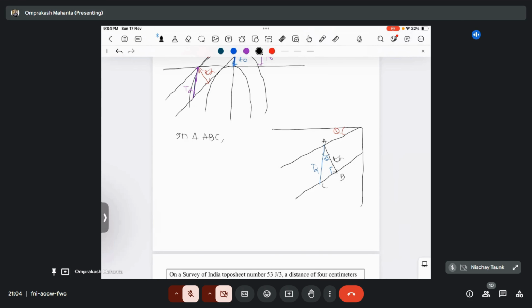this is your perpendicular. This is the relationship between base and hypotenuse. So which one is showing the relationship between base and hypotenuse? That is your cos theta, right? So cos theta becomes equal to small t alpha by capital T alpha.